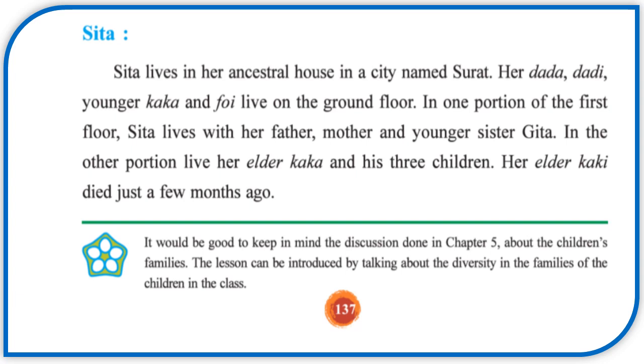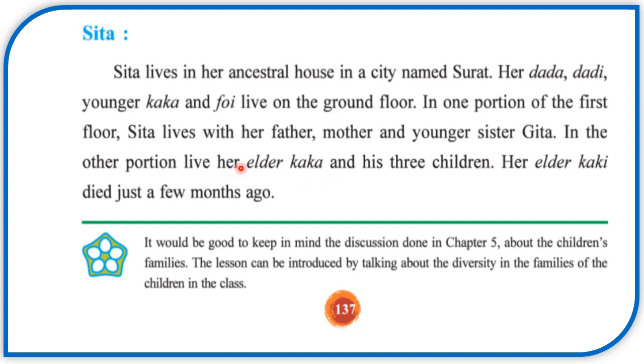Sita lives in her ancestral house in a city named Surat. Children, here ancestral means her forefathers, father, and nowadays they are also staying in the same house. They are sharing the same house, it is an ancestral house. Okay, they are staying in Surat city.